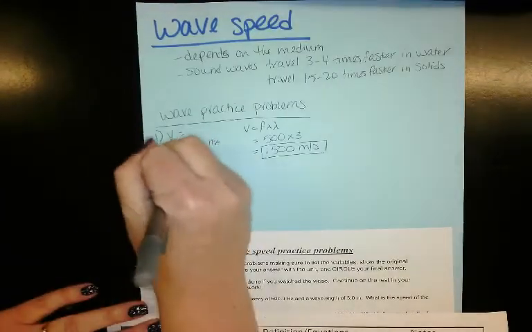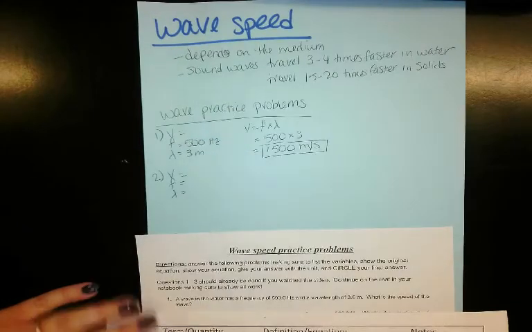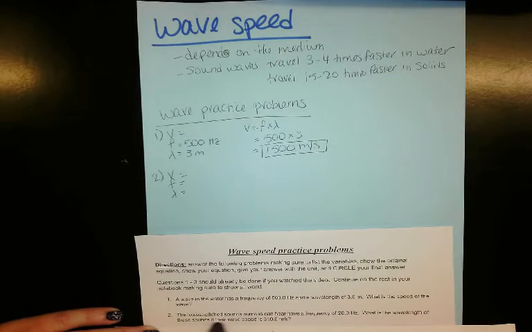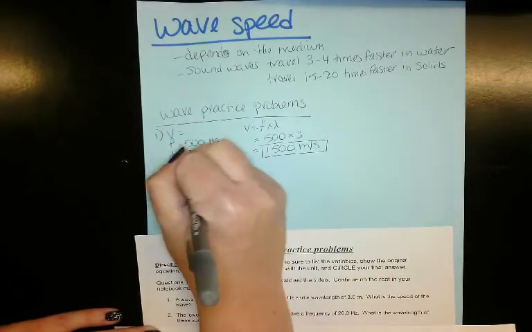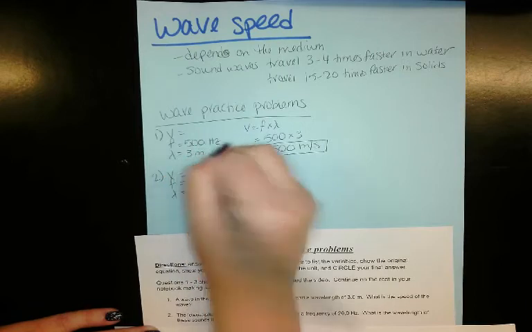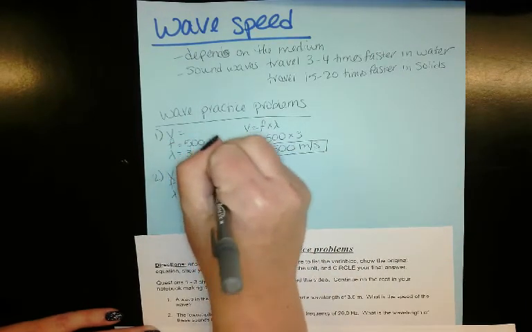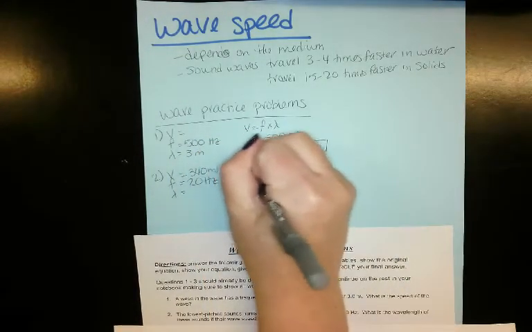Okay, number 2. We'll start with variables again. It says the lowest pitch sounds humans can hear have a frequency of 20 hertz. What is the wavelength of these sounds if their speed is 340 meters per second? So it told us our frequency is 20 hertz. It told us they are moving 340 meters per second. So we're going to be solving for their wavelength.